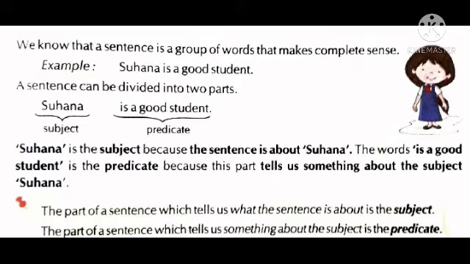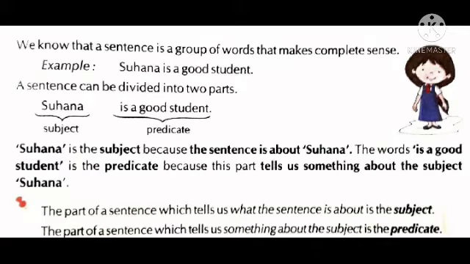A sentence can be divided into two parts. First part is Suhana. It is the subject, and is a good student is the second part. It is called the predicate. Suhana is the subject because the sentence is about Suhana.